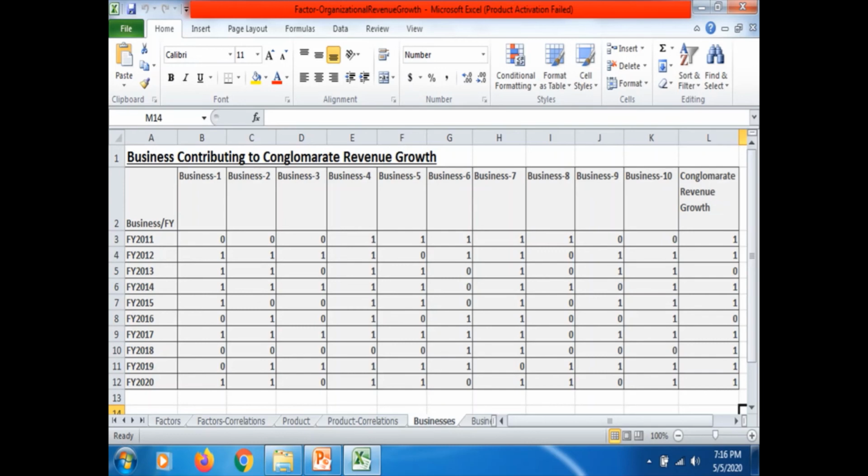Sample will be more, right? So see, here also you mark it. If you have experienced growth in a specific business, mark as 1 in that specific financial year, otherwise 0. So similarly, the different variable is conglomerate revenue growth. Overall group revenues, you have experienced growth or not, right? So apply the same technique, correlation technique, and see the result, right?